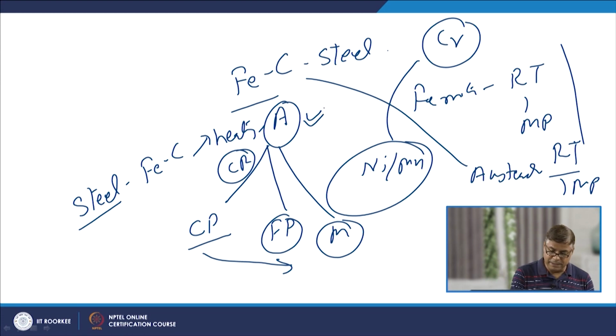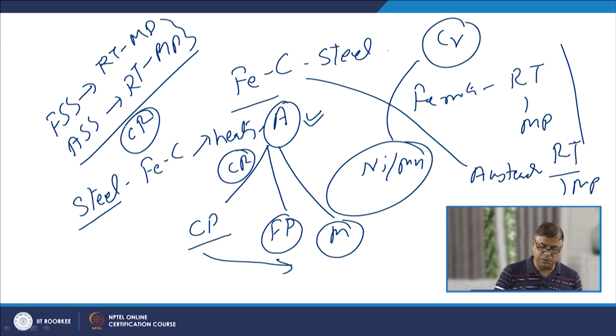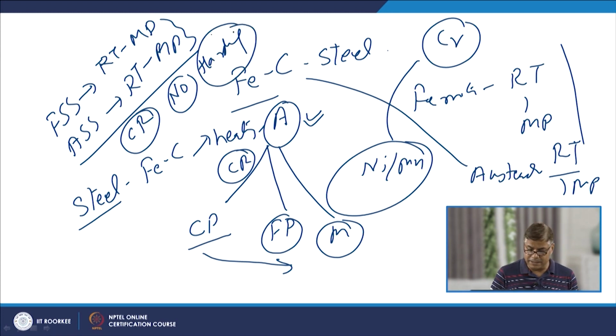But in those steels where there is no austenite formation, or austenite is stable right from the melting point to room temperature, whether it is ferritic stainless steel where ferrite is stable from room temperature to the melting point, or austenitic stainless steel where austenite is stable from room temperature to the melting point, there will not be any phase transformation whatever cooling rate is exposed from the high temperature, and that is why no hardening is possible in these categories of steels.